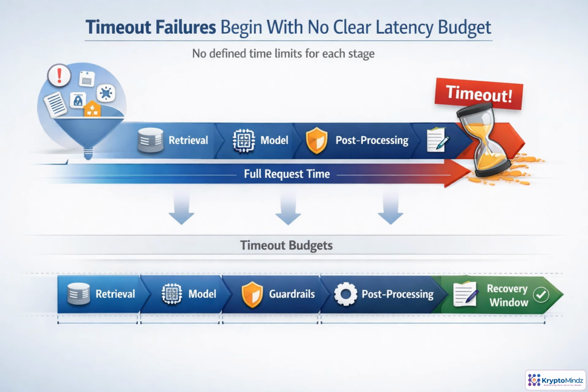Timeouts fail when we treat the whole request as one shared clock. A user may expect an answer in 10 seconds, but retrieval, re-ranking, the model call, validation, post-processing, and writes all draw from that same window. If the model quietly takes 9.5 seconds, the remaining steps may still run, but they cannot protect the user experience. A latency budget fixes this by assigning time to each stage, plus a recovery buffer. Start with the user-facing SLO, then spend that time deliberately across the pipeline.